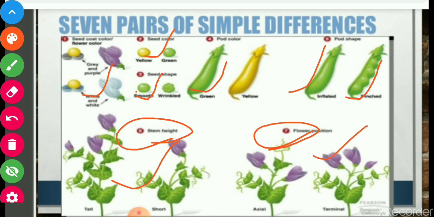This is a terminal flower, this is the position of axial flower. So flower position, plant height, pod shape, pod color, seed shape, seed color and flower colors. These were 7 contrasting traits on which experiments were done by Mendel.